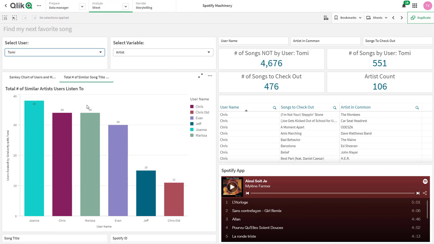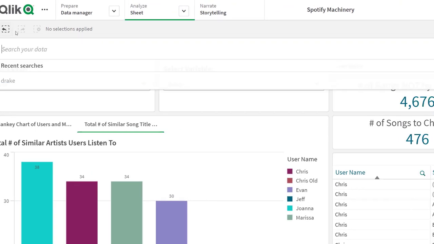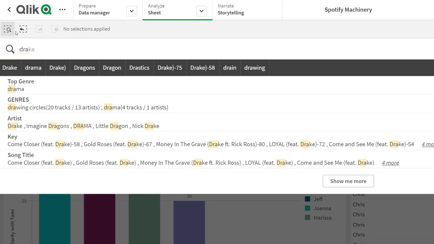Qlik offers something super powerful called our global smart search. As you can think of what the name means or infers, it means you can find any data, any value associated in your data. So for me, it's this button on the top left corner, and I'm going to type in the value Drake. And what you'll notice is I get first a Google-like autocomplete, as well as anywhere this data could exist in other parts of my data model.